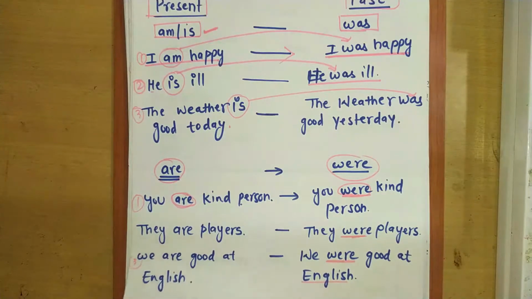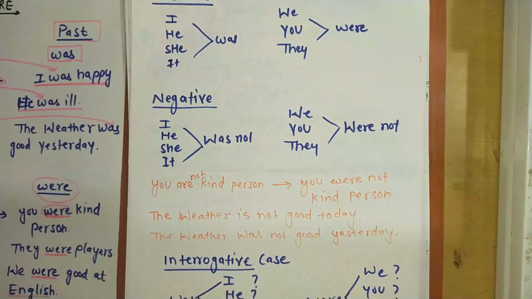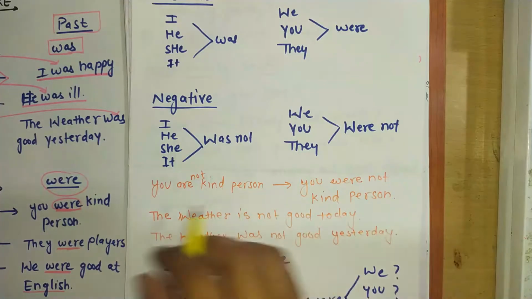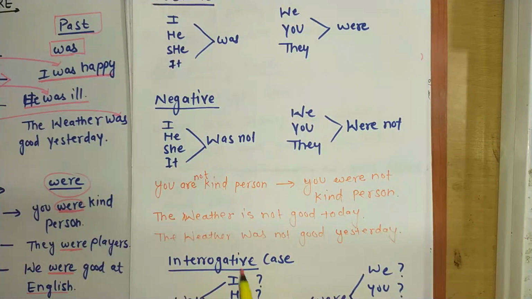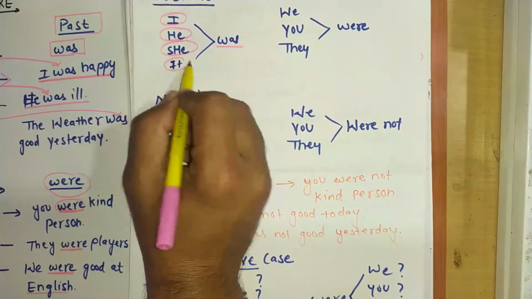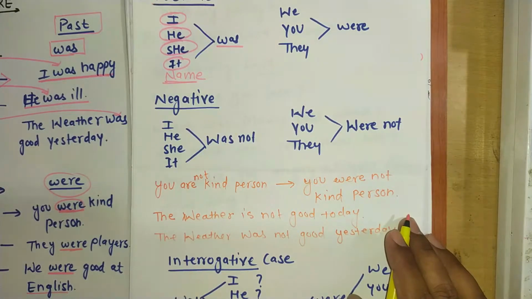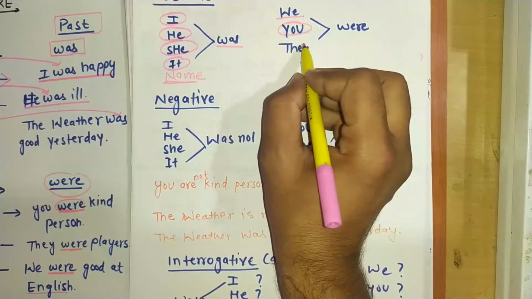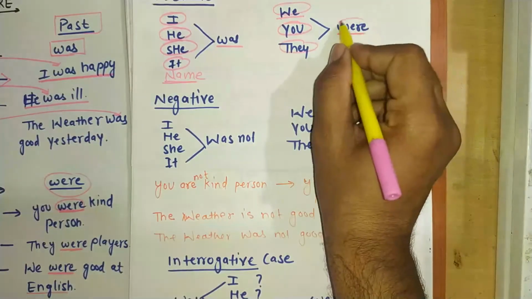Now let's come on next stage, how we have to use was and were. Let's see the subjects. In positive case we have to use was with I, with he, with she, with it, and one more thing, with any name, with any noun. And in the case of we, you, they, we will use were.